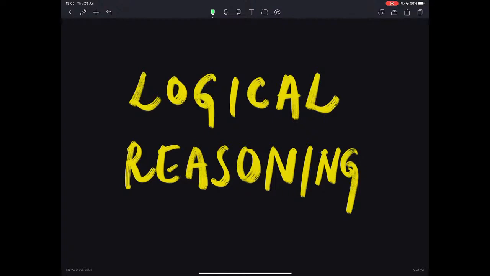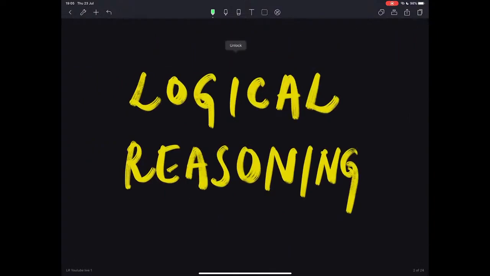So now let us do one thing. Let us solve a few problems which are part of your syllabus, and that way it will be easy for us to get an idea as to what exactly is there in logical reasoning. I hope that is fine. At any point of time, if you are not able to hear me, or if there are any issues with regard to the streaming, please do let me know so that I will be able to do something on my end. Okay, so with that clear, let us dive into the lesson straight away.